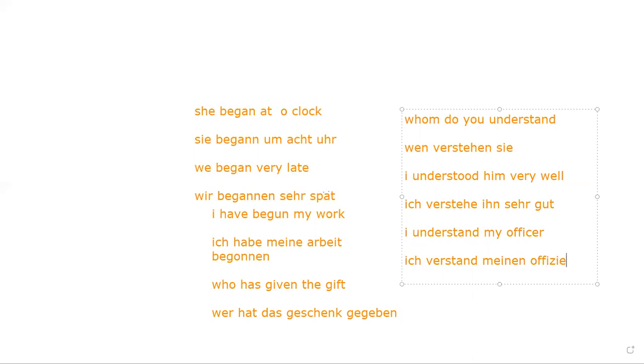If I will say, where are you going? Is it clear to you, my team? Well, I hope you're enjoying this conversation, right? So, Wo gehen Sie? Is it clear to you, my team?